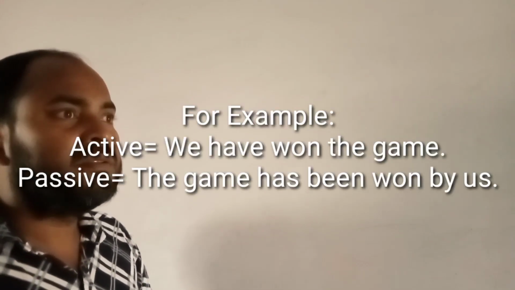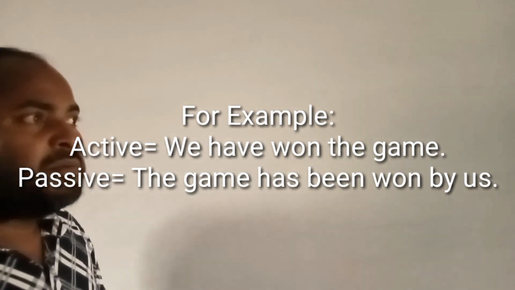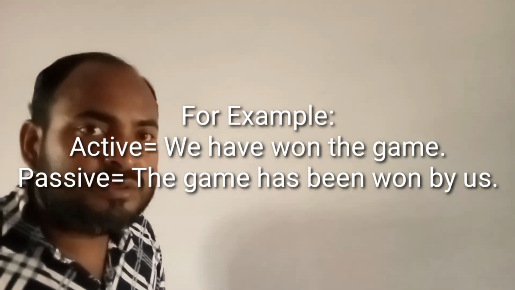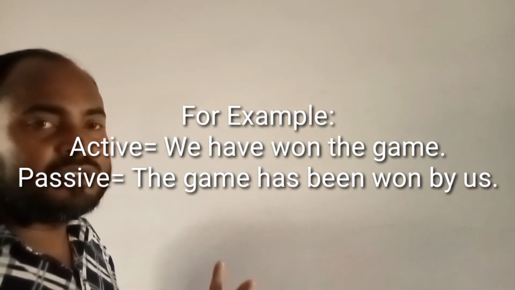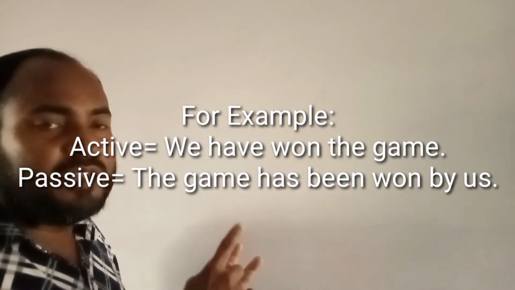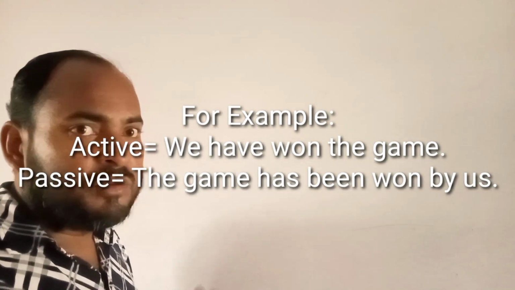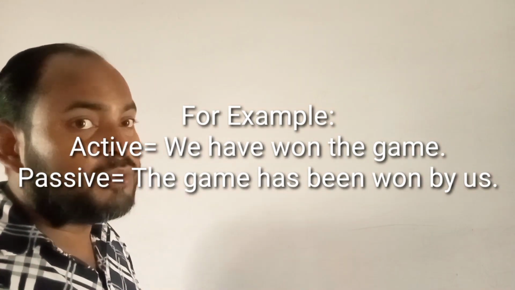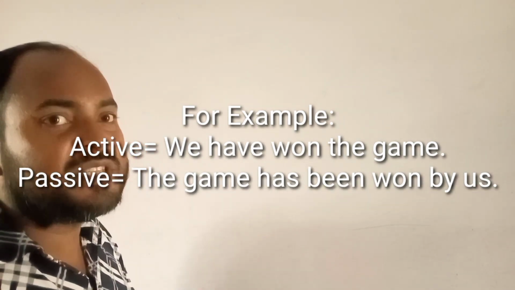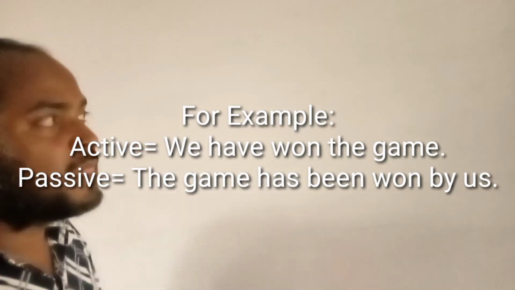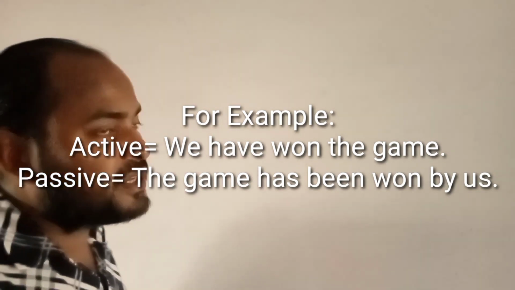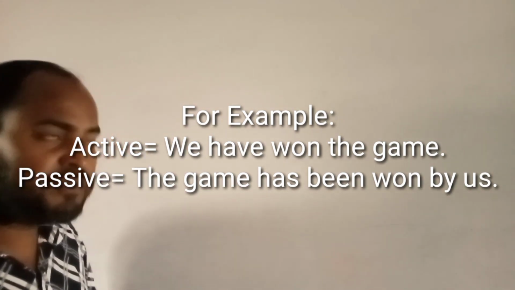My dear learners, let's see an example. We have won the game. Subject we, auxiliary verb have, then the past participle form. The base form of win, but in this case the past participle form is used in this sentence, won, and then the object the game. This is present perfect tense.